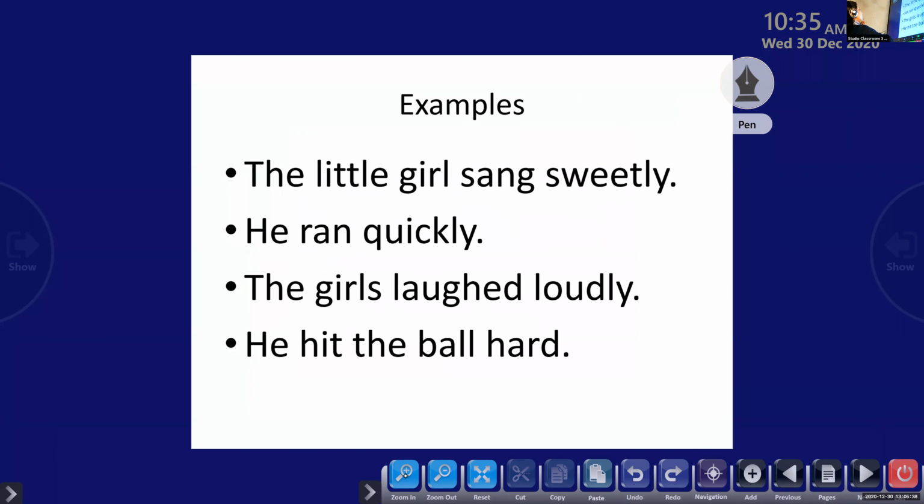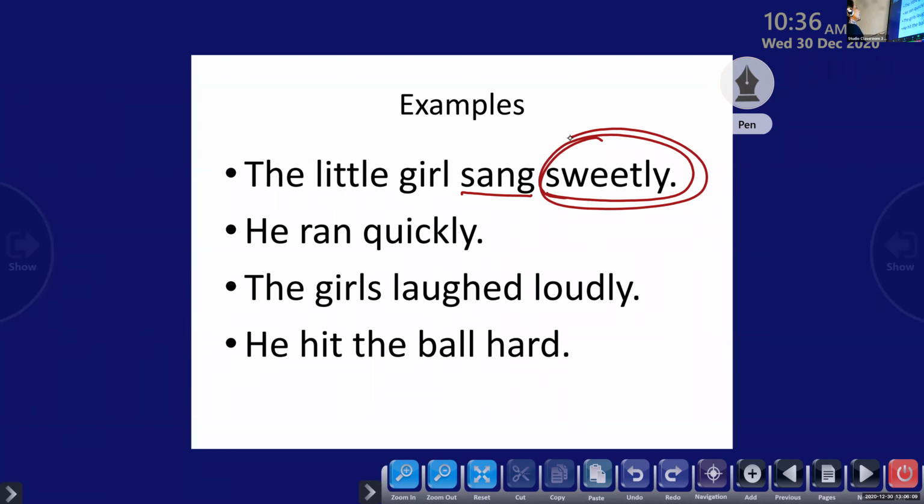All of you please do have a look at it. The little girl sang sweetly. So sweetly is the adverb of manner here. It describes the verb sang. Now ask a question. How did the girl sing? The girl sang sweetly. So here, this question tells us how the action occurs, how the girl sang. She sang sweetly. Okay, so sweetly is the adverb of manner here.